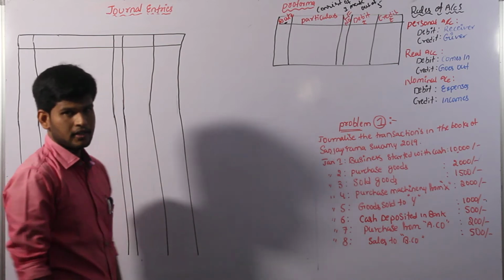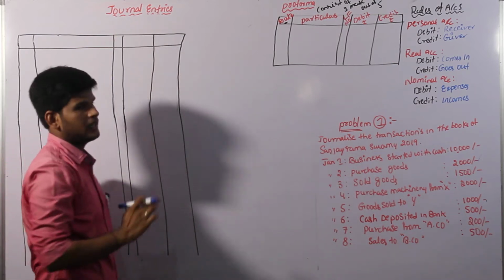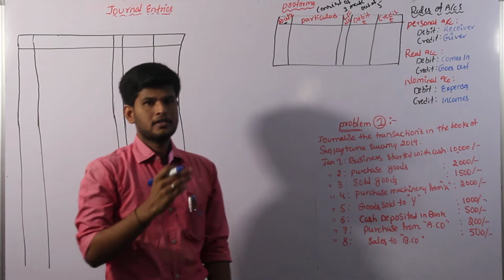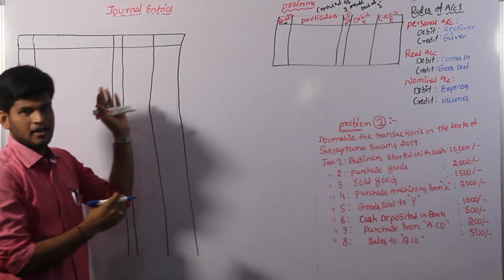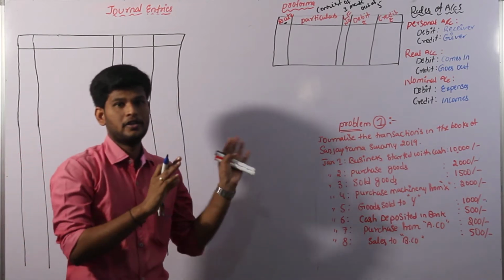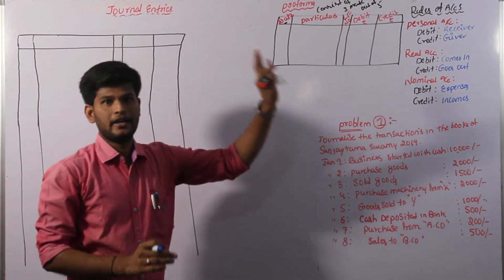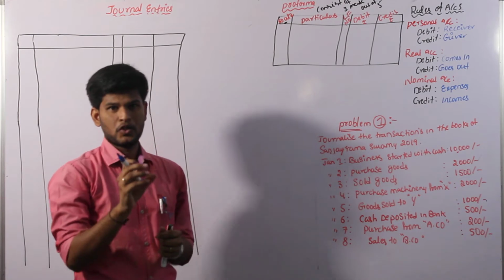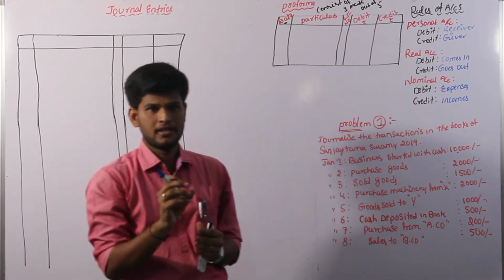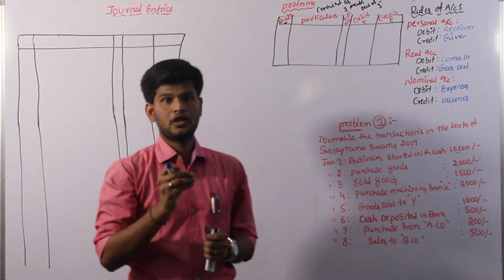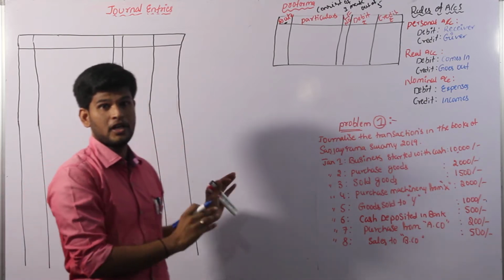Once again, I am repeating the concept: journal entry. Why am I repeating it? Because some students pronounce it incorrectly. We don't want to call it that way; we have to call it a journal entry. Journal is nothing but a particular purpose to identify the mistakes and to evaluate the particular rule in the process. That is the meaning of journal.